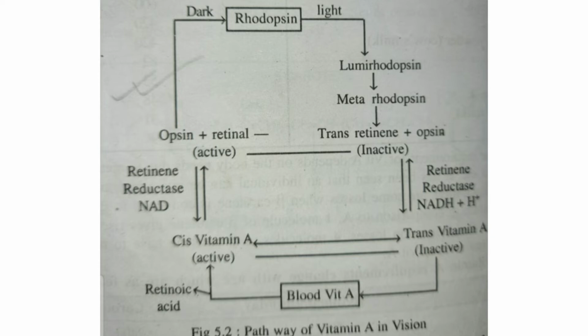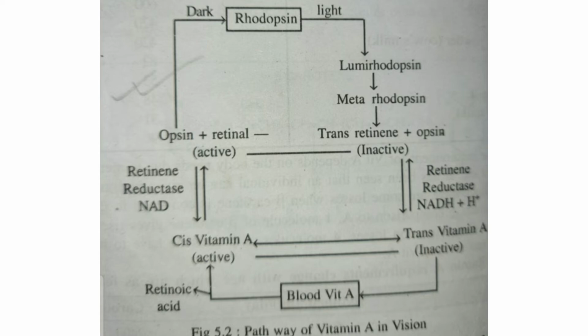Most of the retinal formed is rapidly converted to 11-cis retinal. This is converted back to retinol, which recombines with opsin to produce rhodopsin, which is ready to start a new cycle.